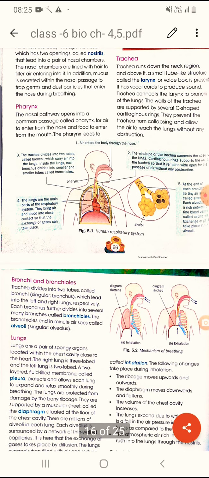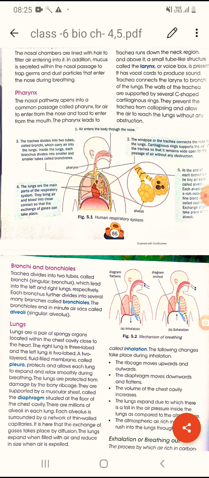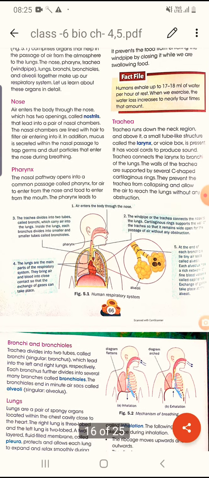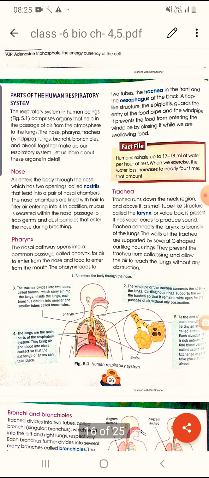Next organ after the nose, that is the pharynx. So the nasal pathway opens into a common passage called the pharynx for air to enter from the nose. Okay, and this is also common for the digestive system, and the food to enter from the mouth. Okay, so that is common, both the air and the food. So this pharynx leads to two tubes. Okay, one is the trachea in the front and the esophagus at the back.